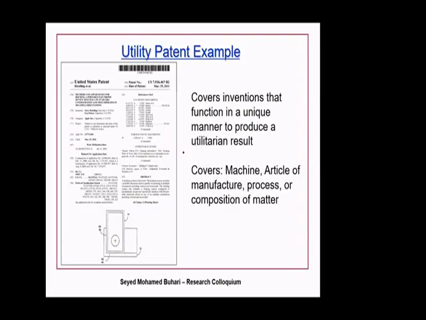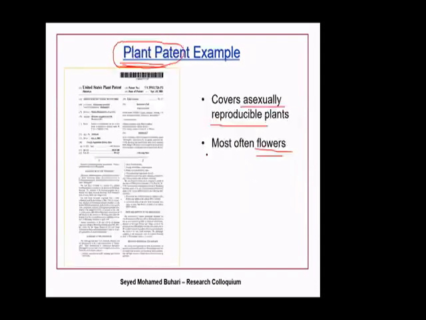The third one is utility patents. You could find lots of utility patents around, okay? So what is a utility patent? You can come up with a machine. You can come up with the process, how the machine works, the composition of the machine itself. There are many things which are covered by the utility patent. So we are seeing three types: design, plant, and utility.